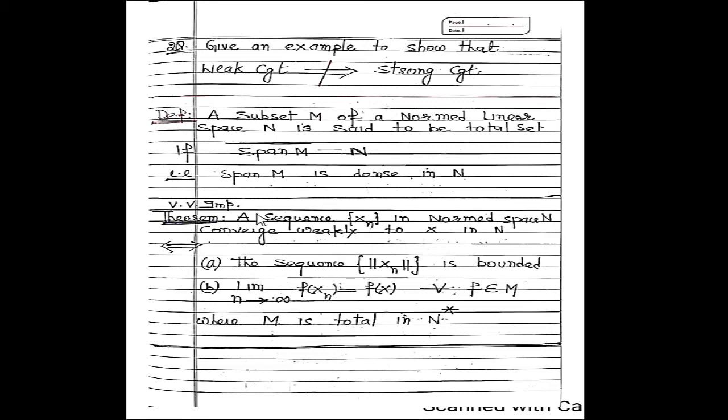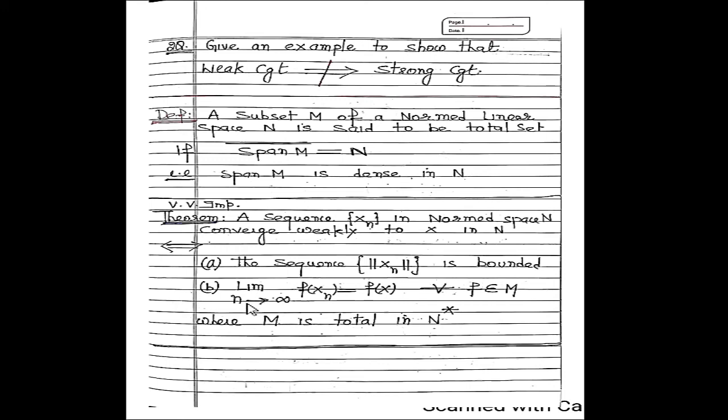So the next theorem is a very important result. The statement of this theorem is: a sequence xn in a normed space N is weakly convergent to x if and only if it satisfies two conditions, A and B. A: the sequence of norms of xn is bounded, which we already proved.